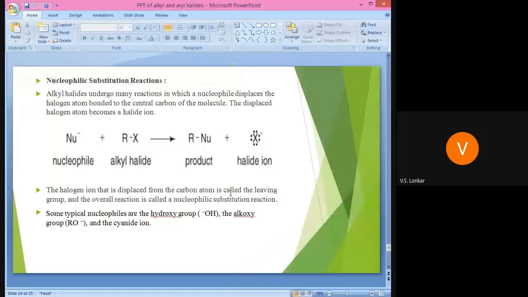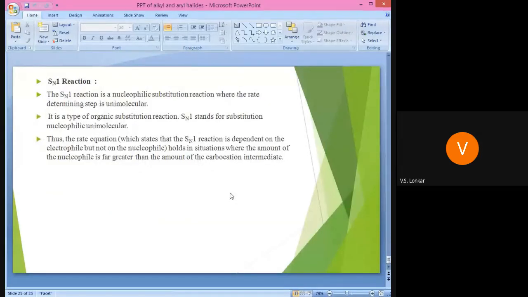What is the SN1 reaction? It is a nucleophilic reaction where the rate determining step is unimolecular. Why unimolecular? Because the rate of reaction depends on the concentration of only one reactant. In this reaction, a tertiary alkyl halide reacts with potassium hydroxide to form tertiary butanol as a product.